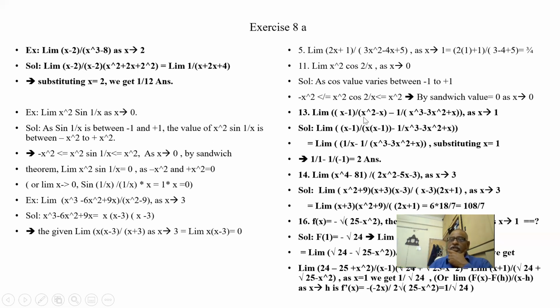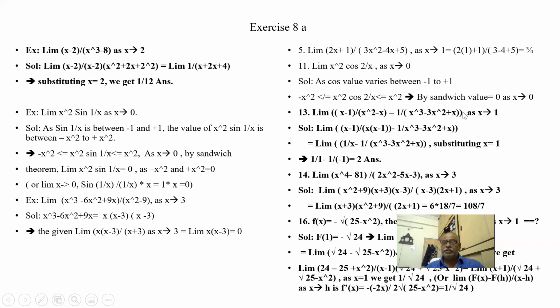Same thing, x minus 1 by x square minus x. If I take x out, it will become x minus 1, which gets cancelled. So this is x tends to 1. This becomes 1.